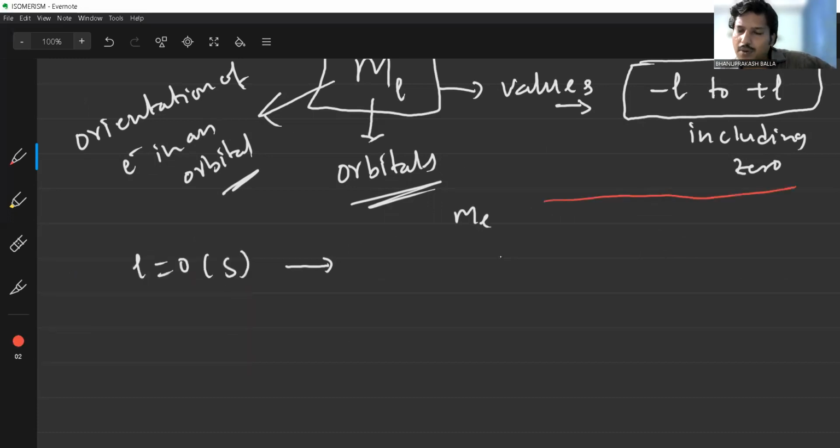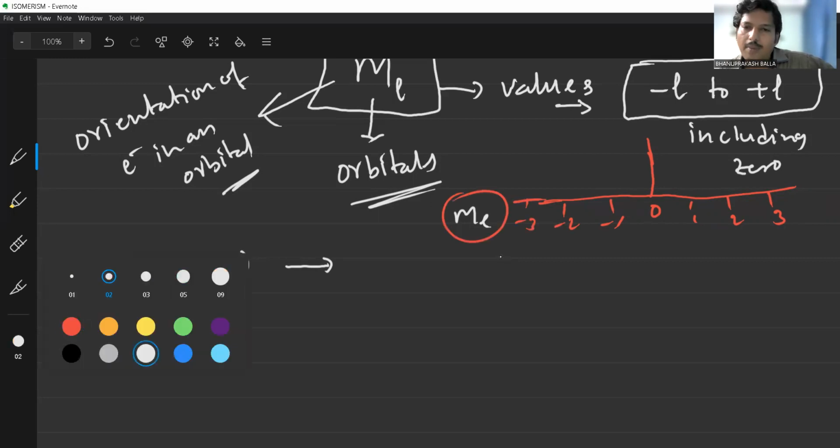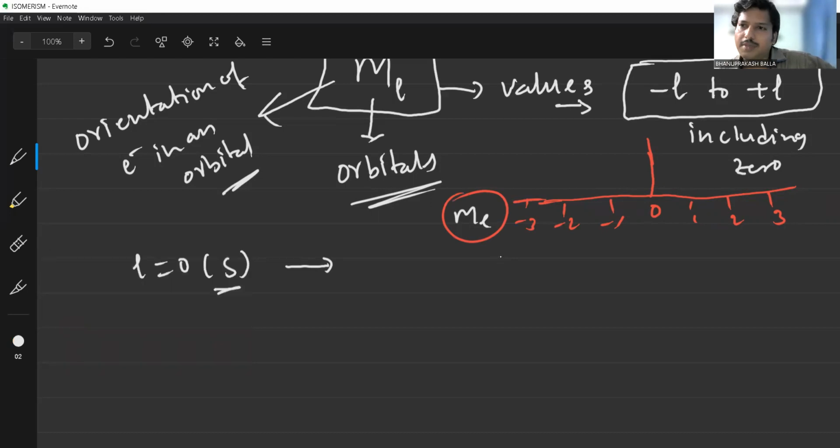I just want to show one diagram. It is 0, like the x coordinate and y coordinate, you can imagine. It is 1, 2, 3, and -1, -2, -3, -4, etc. So look at the ml values. The ml values are minus L to plus L, including 0. Suppose L is equal to 0, that is the s subshell, minus 0 to plus 0. That means only 0, so ml has only one value, which is 0. That is, the s subshell has only one orbital, the s orbital.